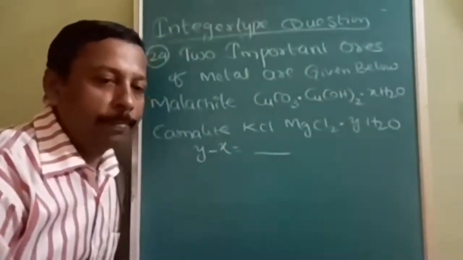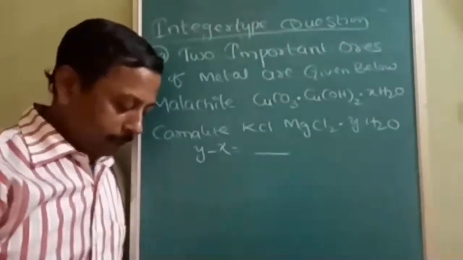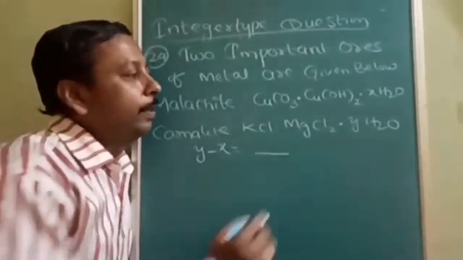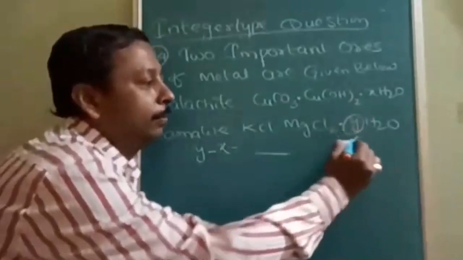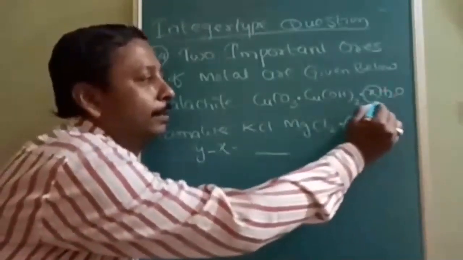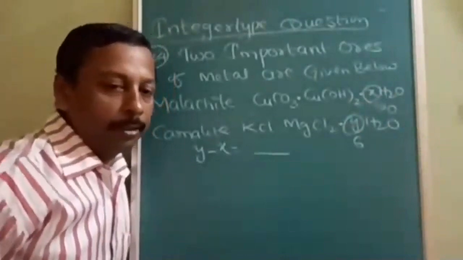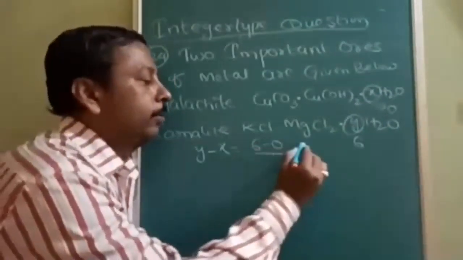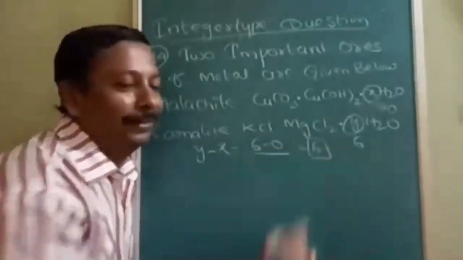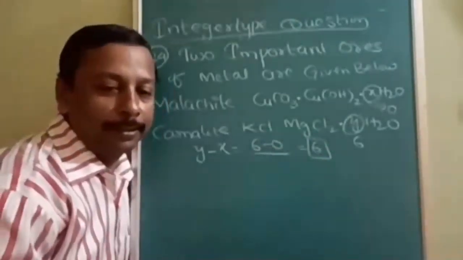Okay, a very simple question, but made tricky. You yourself will be puzzled. This is 6, and this is 0, there is no water of crystallization. So 6 minus 0, the answer is 6. What is the answer? The answer is 6.